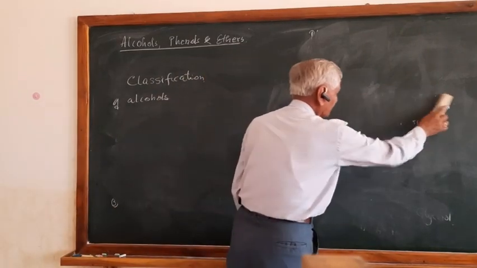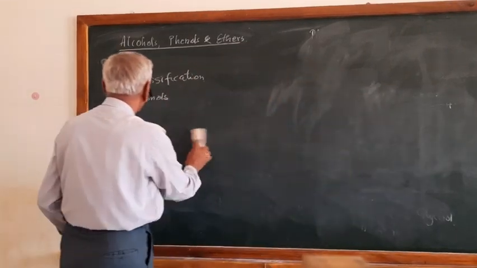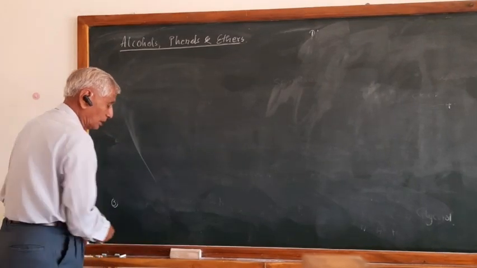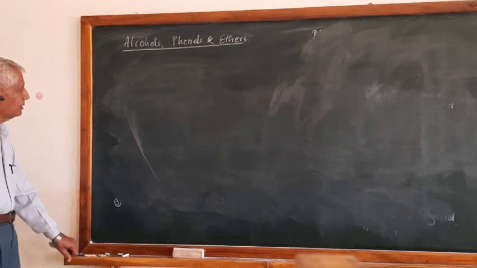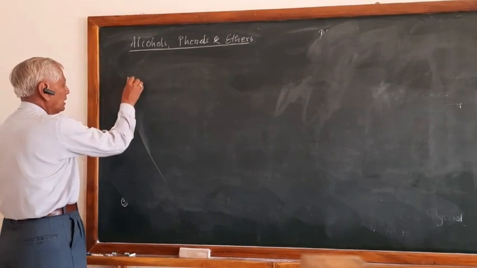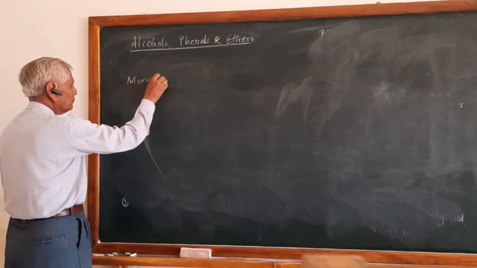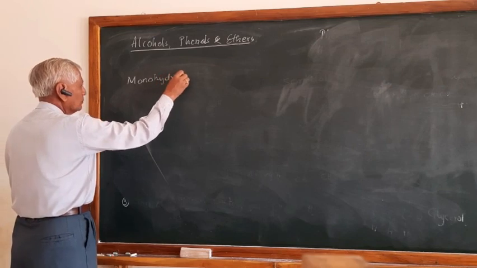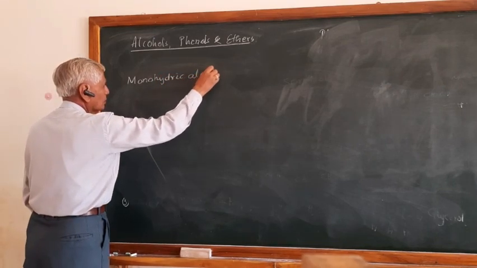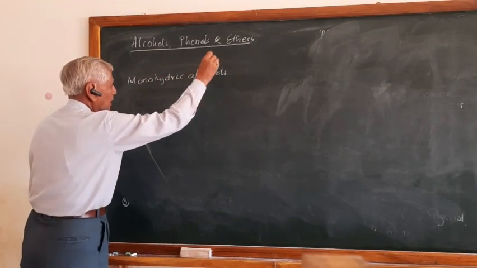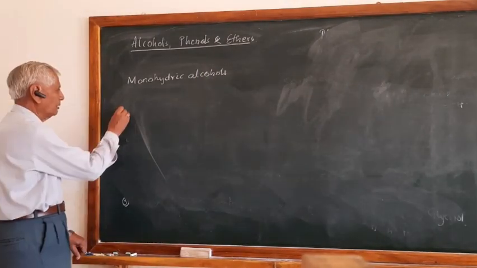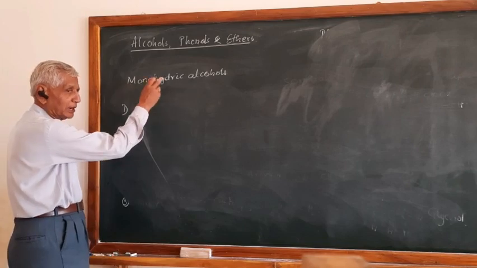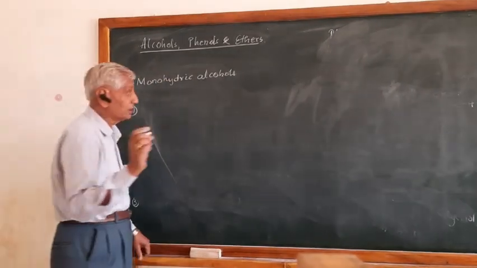You know my number, so ask, calling me. Now, let us see further, the monohydric alcohols are further classified depending upon